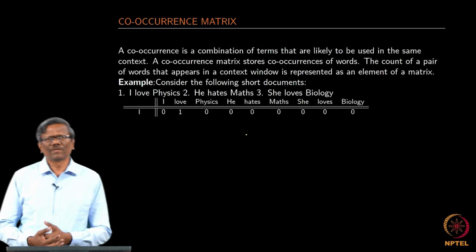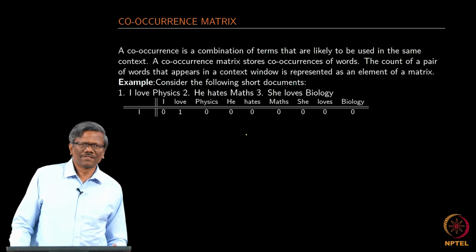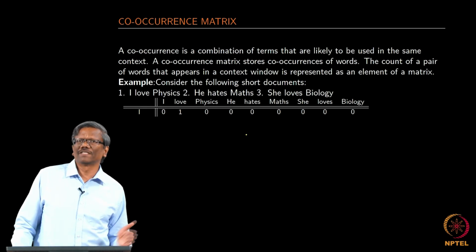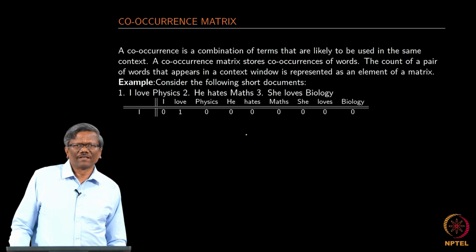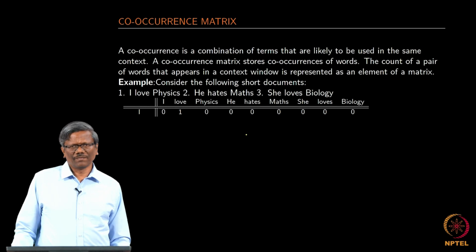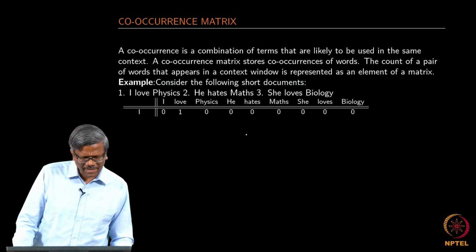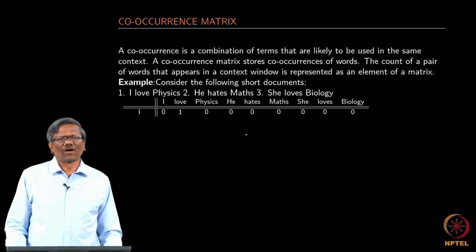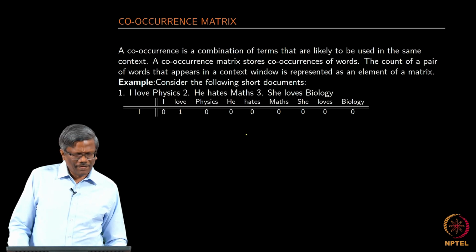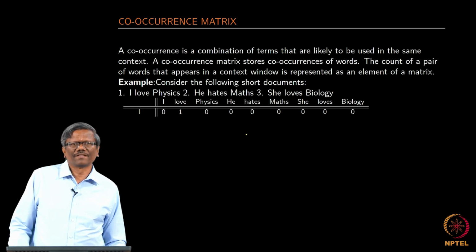Okay, let us see how this could be formed. Instead of just saying those in words, now we have to convert them into respective matrix form, so that we can utilize the similarities and the co-occurrence patterns that exist in a given corpus. So, in this case I have considered 3 documents. The first document is "I love physics", the second one is "he hates math", the third one is "she loves biology".